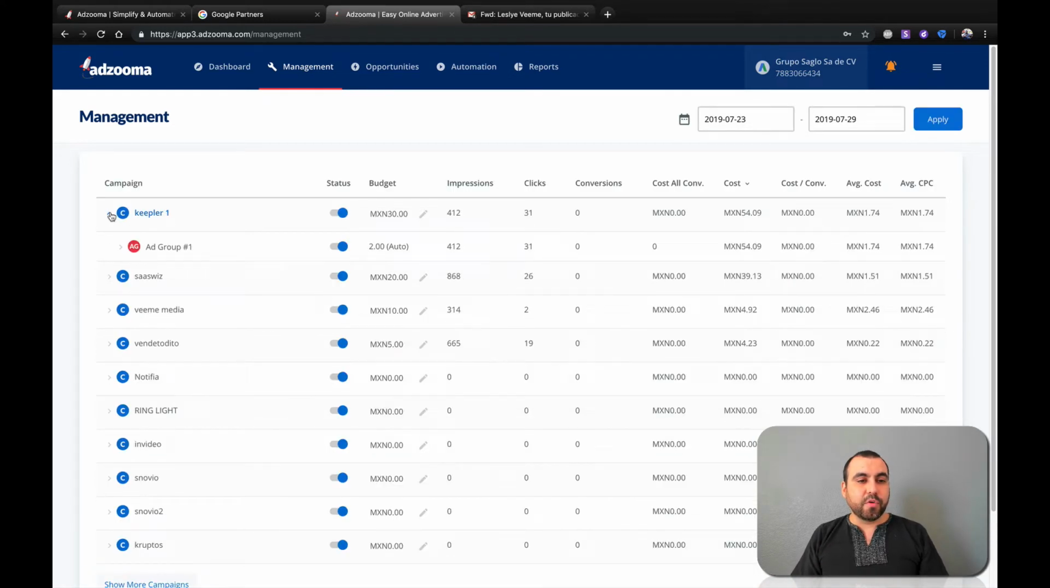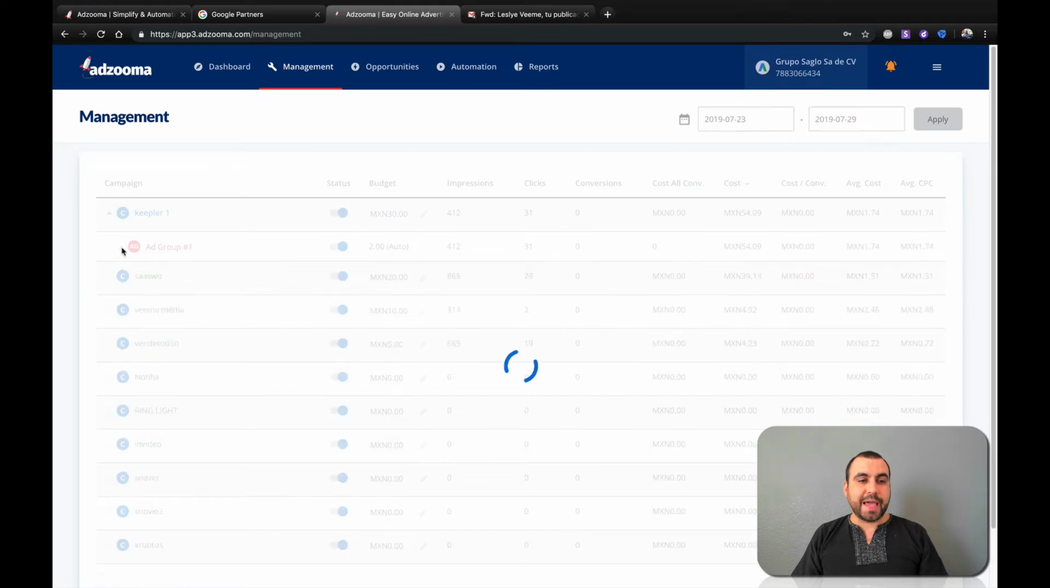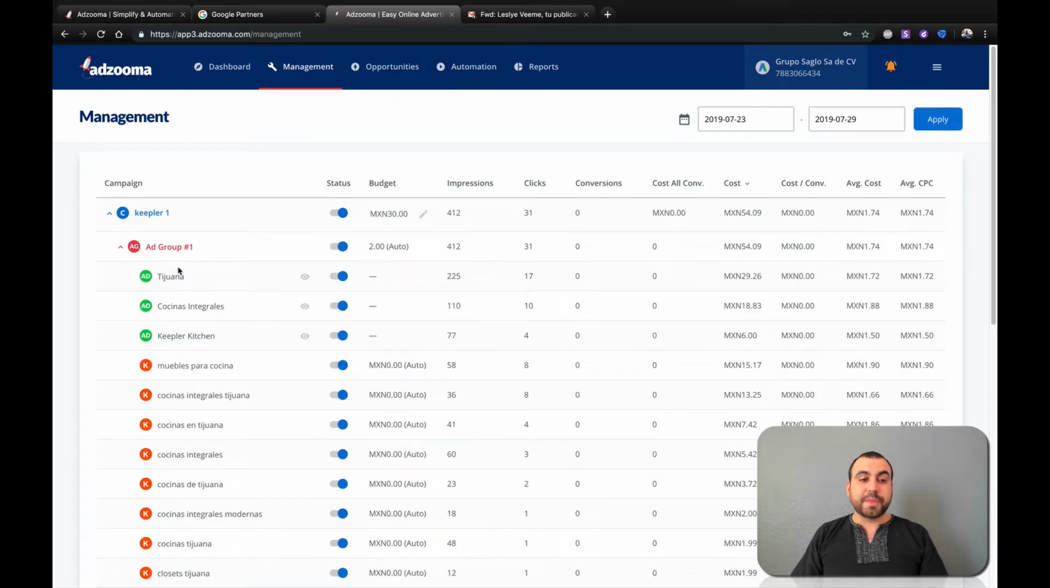But we actually got more overview here. So if I click here, we've got the ad group. This is the ad group. These are the keywords I'm ranking on. I can turn off a specific keyword. So let's just say I've got 3 keywords right here. There you go.